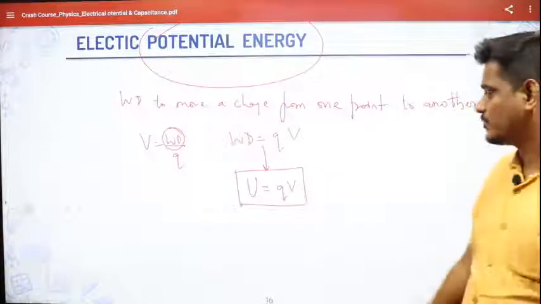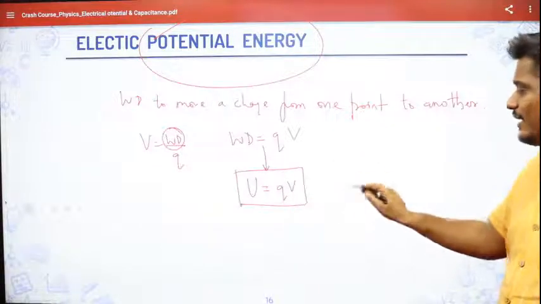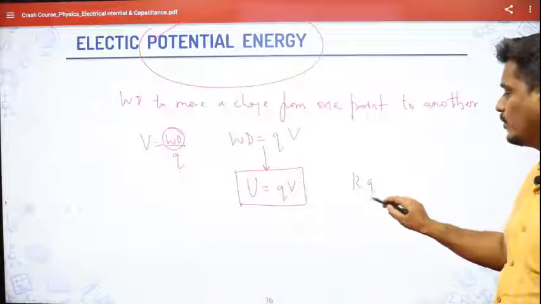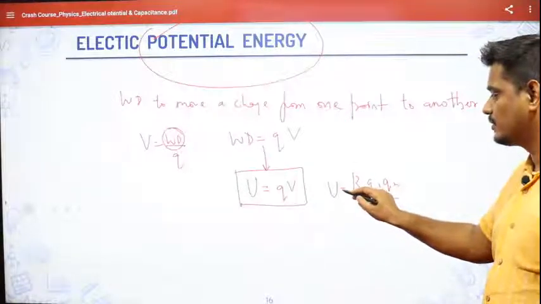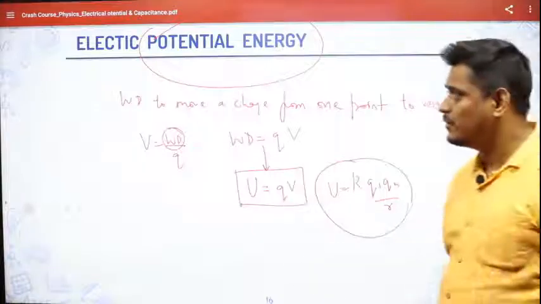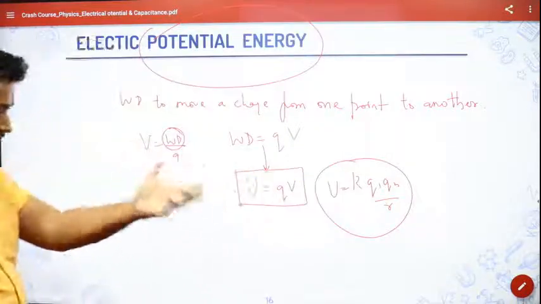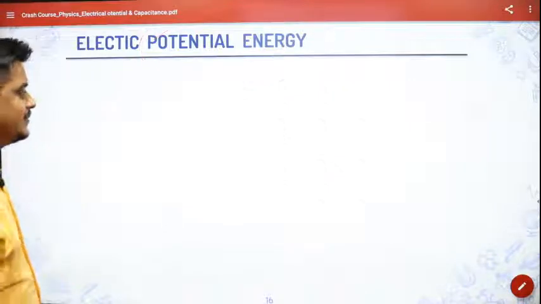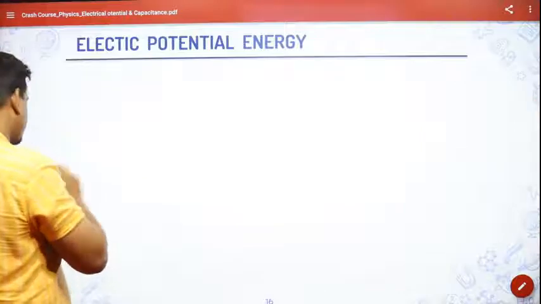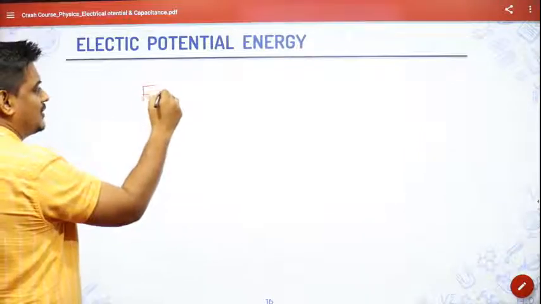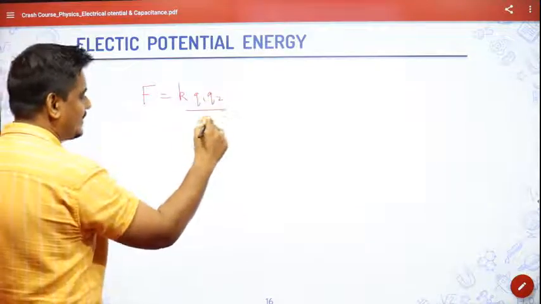Also, one more thing I'll tell you: if you see Q into V, already V was KQ by R, so it will become equal to K into Q1 into Q2 by R. In these two chapters we studied a lot of things. The electrostatic force F was equal to K Q1 Q2 by R square.